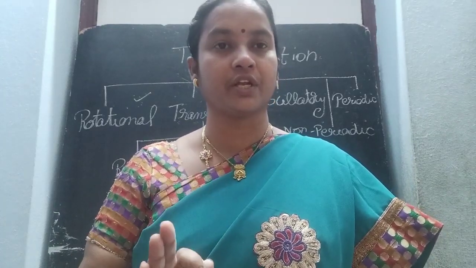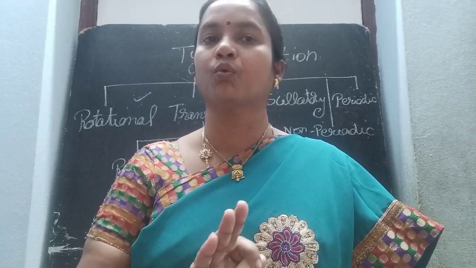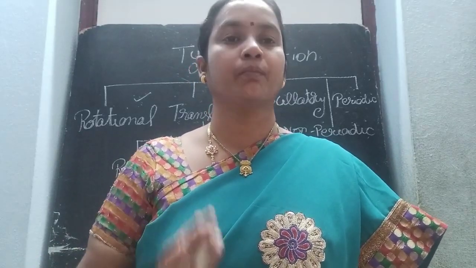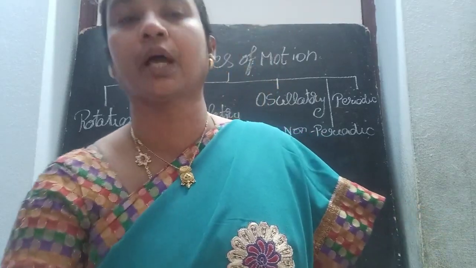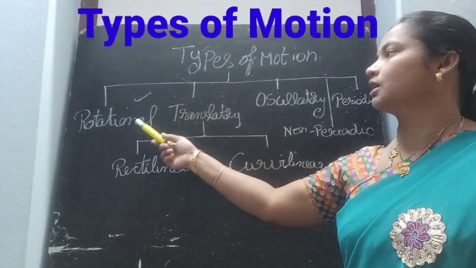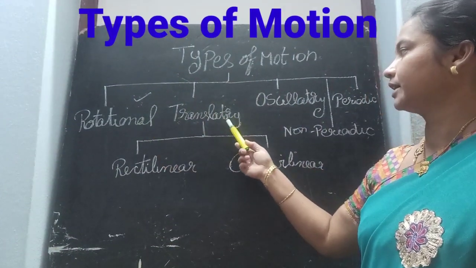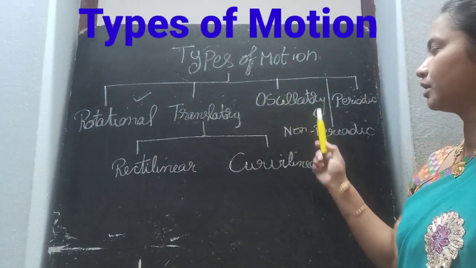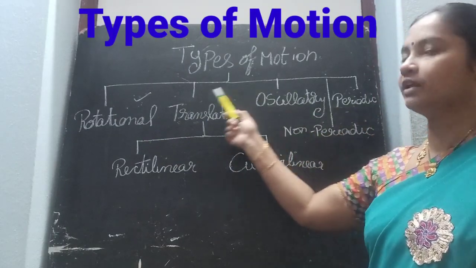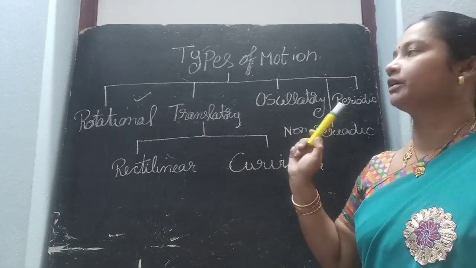Rest means a stationary object does not have any movement. It won't change its position. Motion means it will change its position. Now we will discuss the different types of motions. What are the different types of motions? Rotational motion, translatory motion, oscillatory motion, non-periodic motion and periodic motion. Now we will discuss each one in detail.